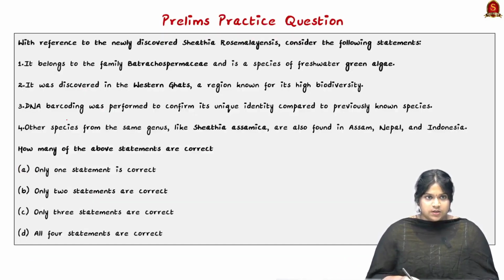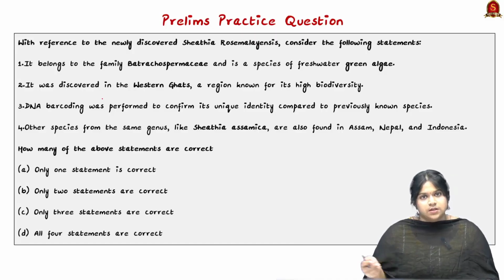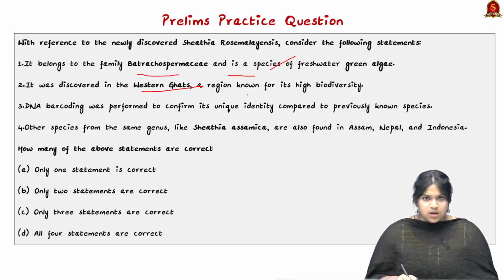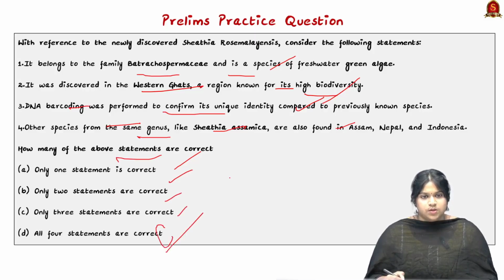So I hope the article is clear. Let us look into a prelims practice question and put your answer in the comment section, and next day we would be providing the answer. Here it belongs to a family and is a species of freshwater green algae. It was discovered in the Western Ghats, a region known for its high biodiversity. DNA barcoding was performed to confirm its unique identity compared to previously known species, and the other species from the same genus, Shiathia assamica, was also found in Assam, Nepal and Indonesia. So which of these statements are right? Only one statement, 2 statements, 3 statements, or all the 4 statements are right.